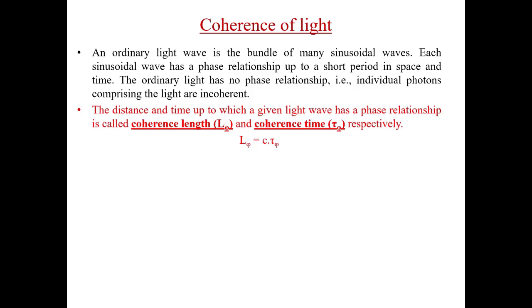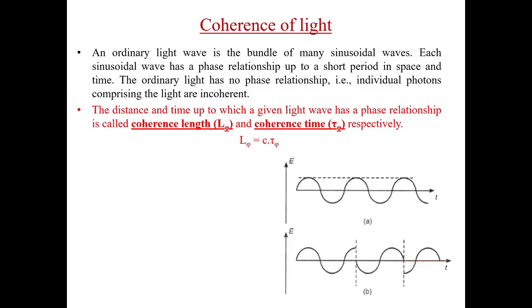Most of the time, this is said in other words: two waves are coherent if their phase difference is constant over time and space. Clearly, for two different waves, both statements are the same. But what about a single wave? Coherence of a single wave can also be defined in a similar way. If by information of the phase of the wave at one point in space or time, the phase at another point in space or time of that wave can be predicted, then this wave is said to be phase coherent.